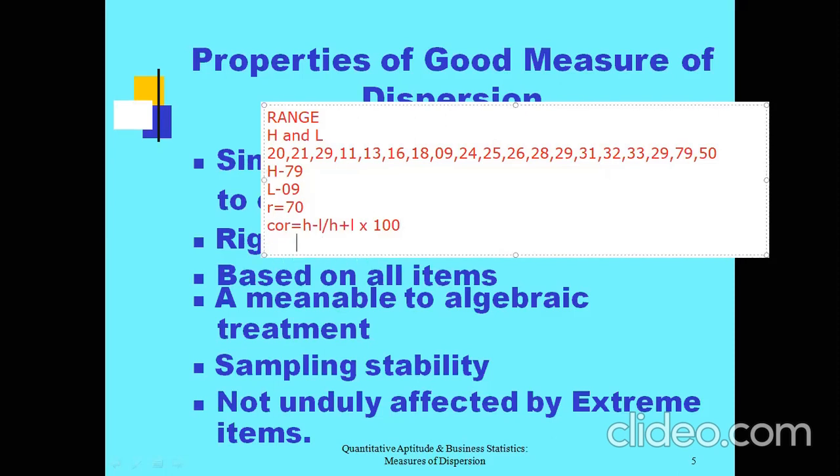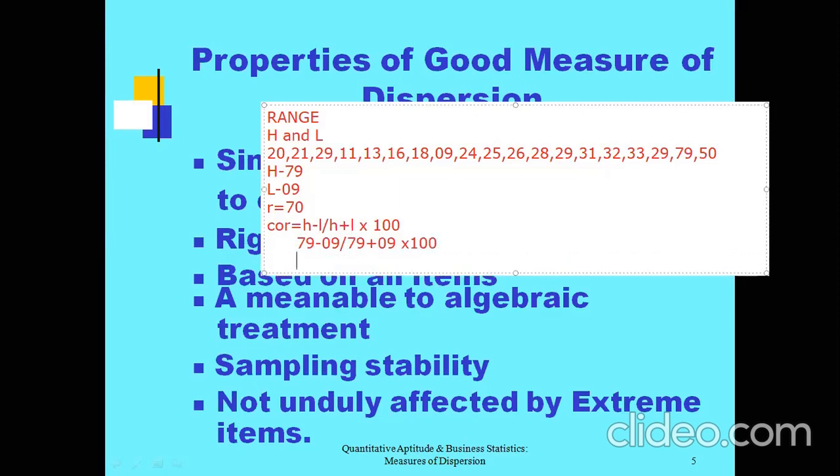So in this case, how to calculate the coefficient of range? The highest value is 79 minus the lowest value 9, divided by the highest value 79 plus the lowest value 9, and the entire factor multiplied by 100. So it is 70 divided by 79 plus 9, that is 88, multiplied by 100.